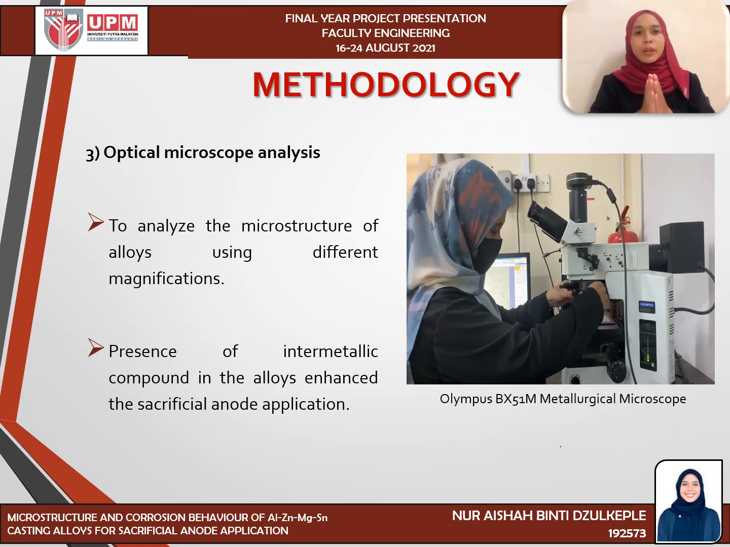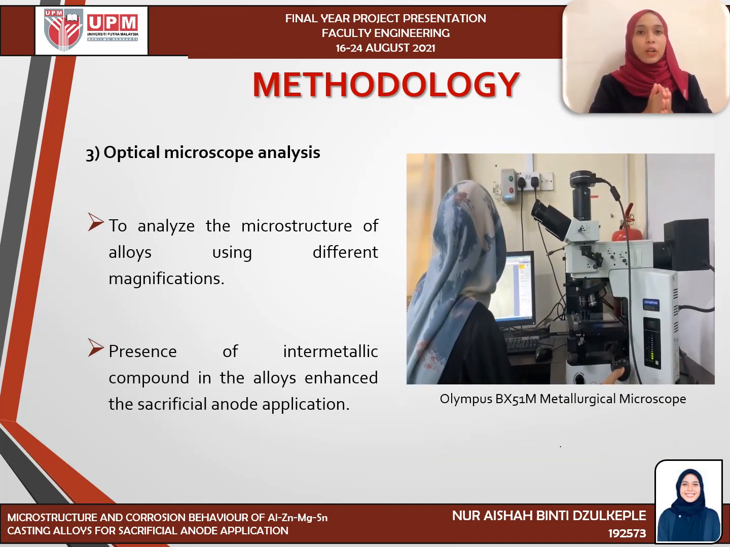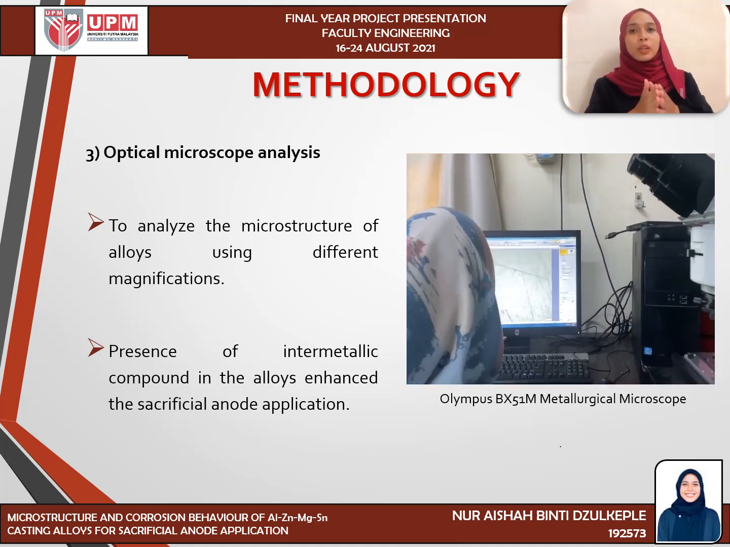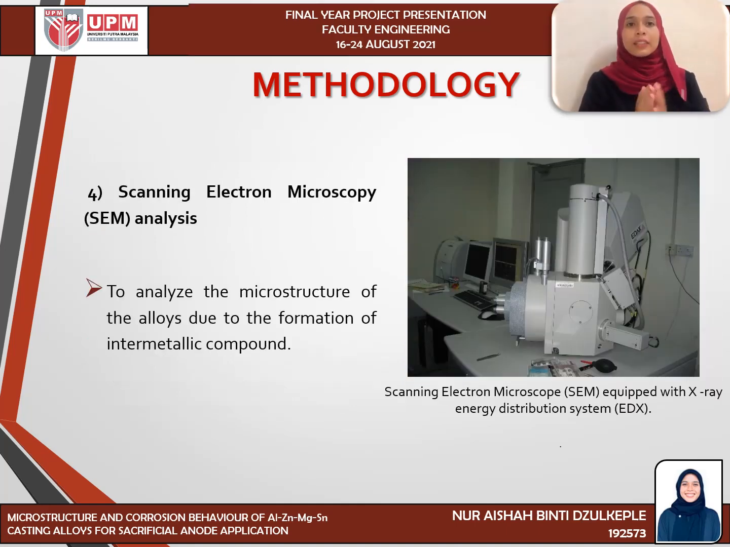The optical microscope analysis is used to analyze the microstructure of the alloy using different magnifications. The presence of intermetallic compounds in the alloy enhances the sacrificial anode application. Lastly, for scanning electron microscope analysis, it is used to analyze the microstructure of the alloy due to the formation of intermetallic compounds.